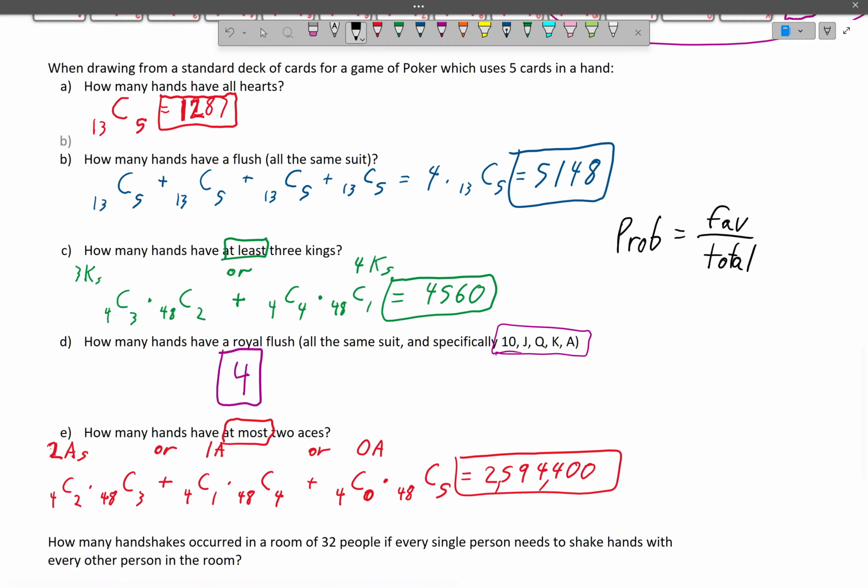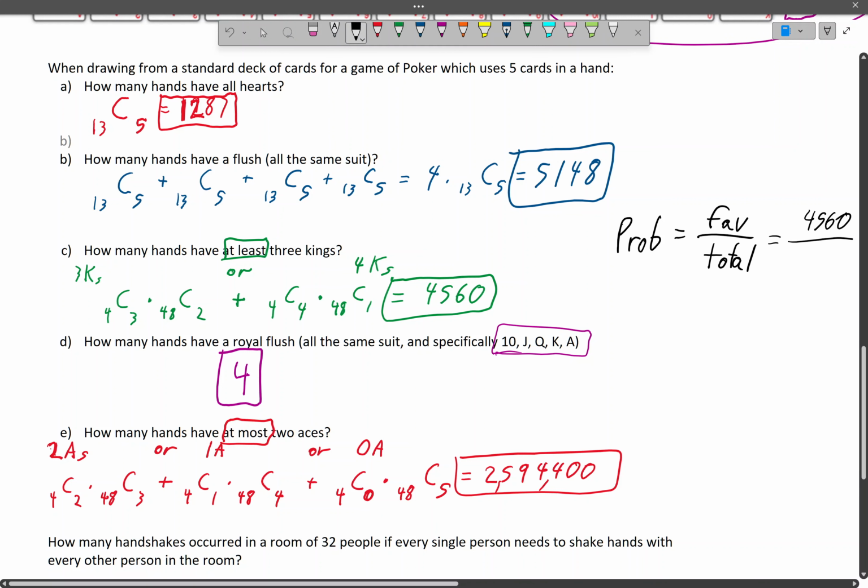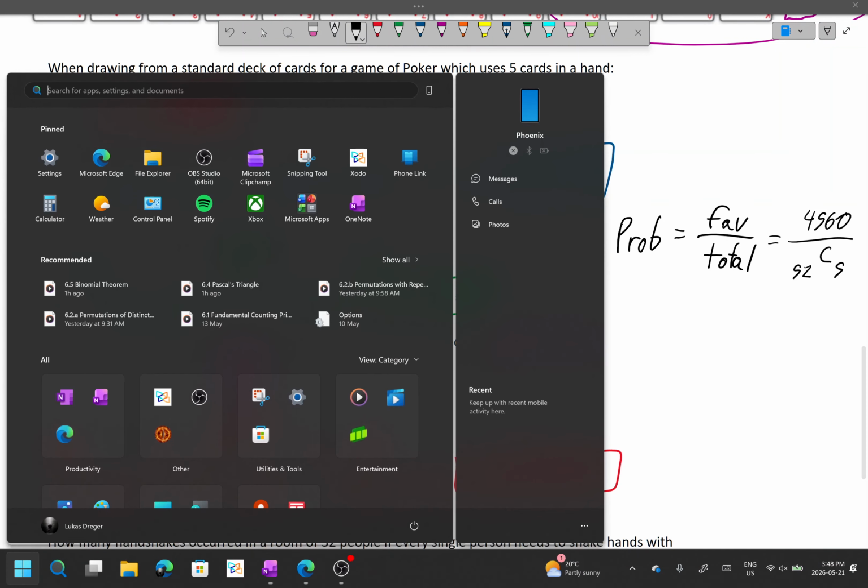So if we're saying I want to have at least 3 kings, well, my favorable will be the 4,560, which is what we already calculated. And then the total will be 52 choose 5. So that will always be my total because it's the total number of options for a deck of cards.